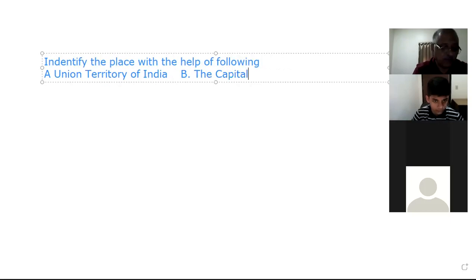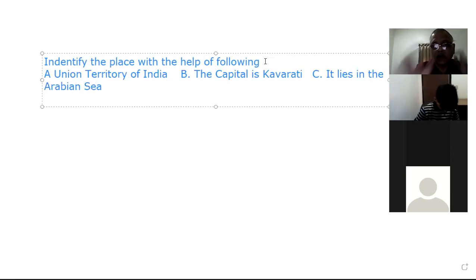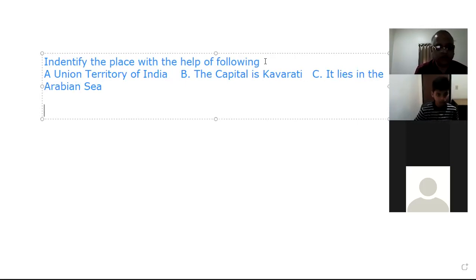The capital is Kavaratti, and it lies in the Arabian Sea. Now identify this place. A union territory of India, the capital is Kavaratti and it lies in the Arabian Sea.